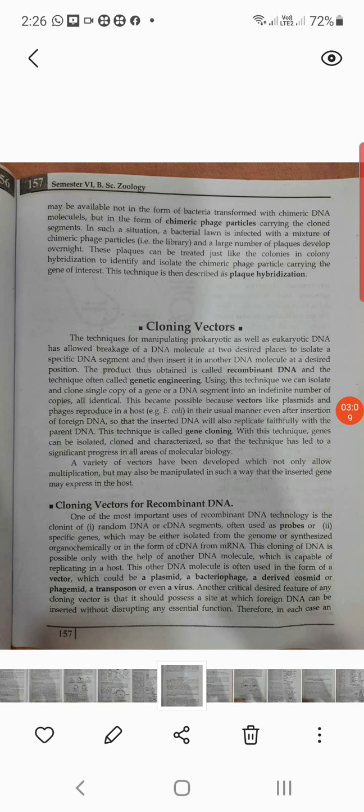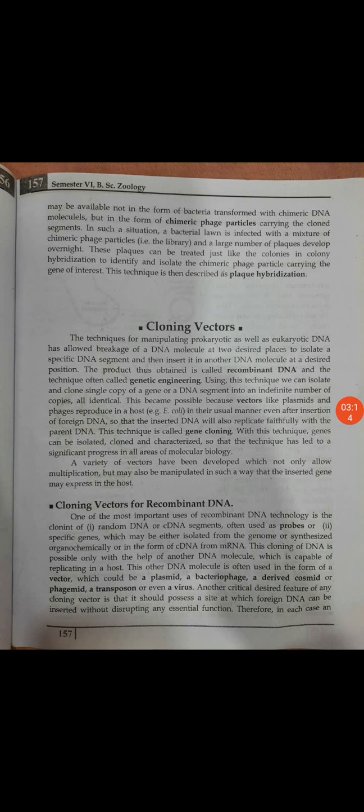The product thus obtained is called recombinant DNA, and the technique is often called genetic engineering. Keep in mind, this is very important. Recombinant DNA and genetic engineering are the two basic factors of biotechnology.